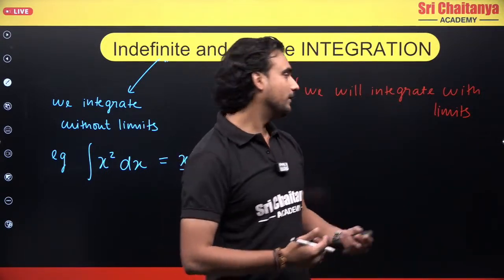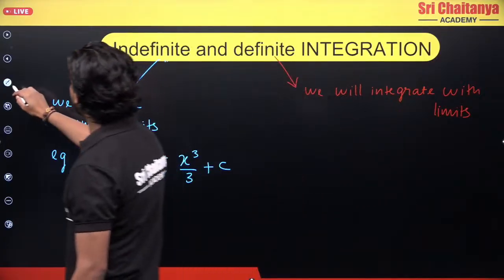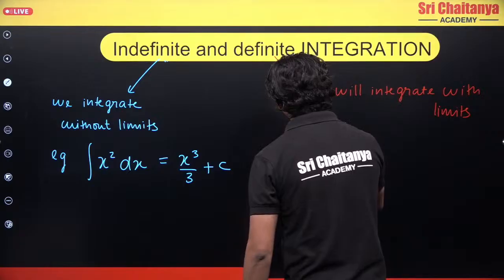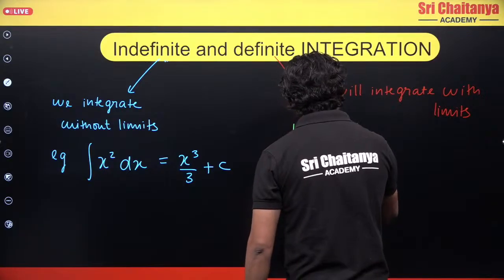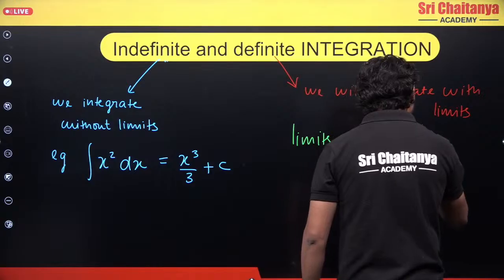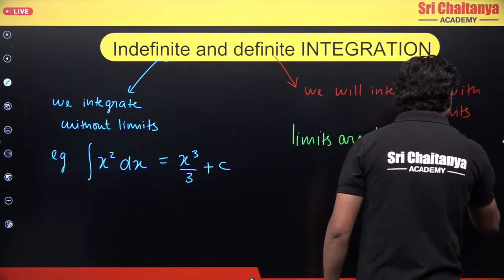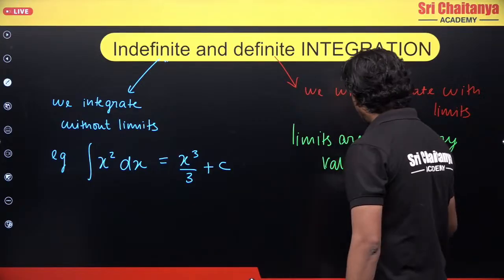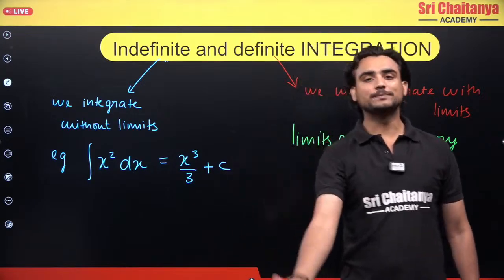Limits are some boundary values. So what are boundary values basically?